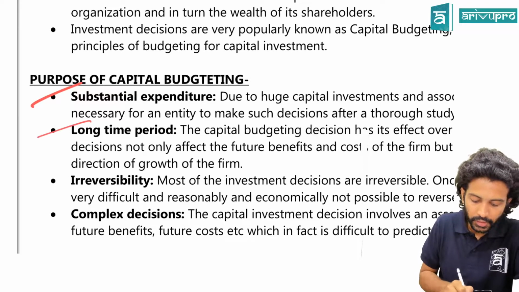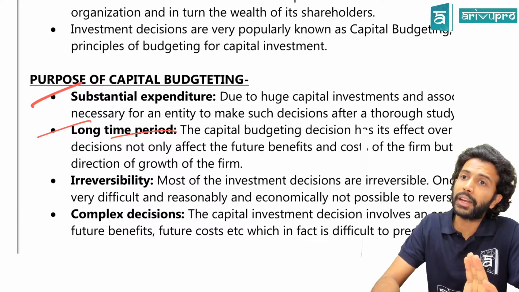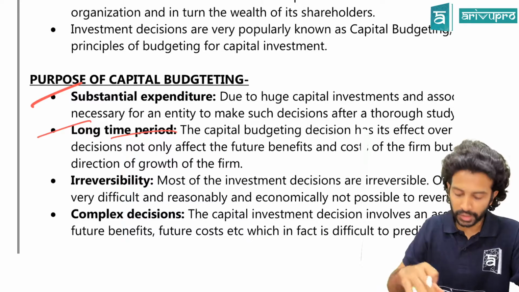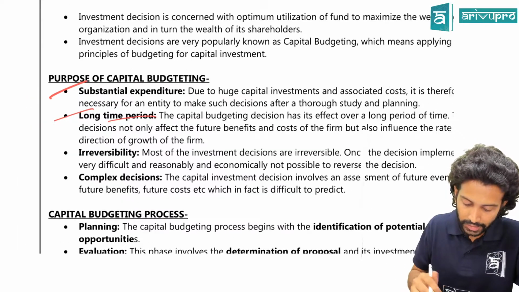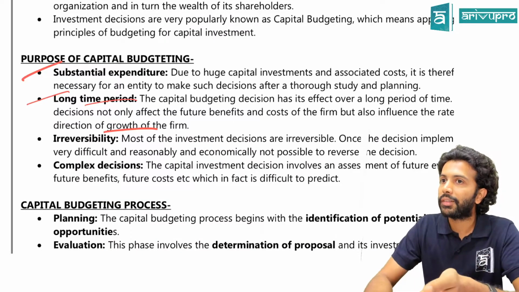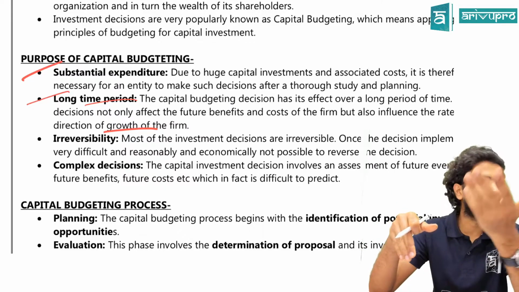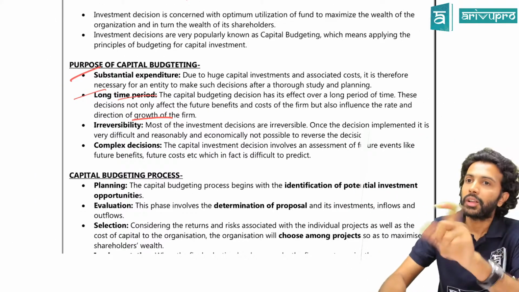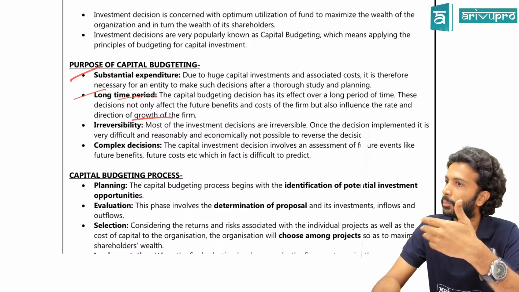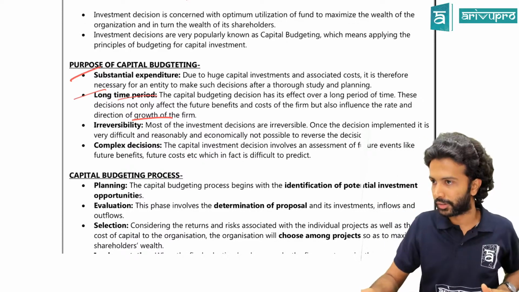Second one is, it's a long period of time. If you buy plant and machinery, some machineries last for 10 years, 15 years. And on the basis of this, it determines your growth direction. Basically this outlay will be involved for a long period of time. Hence you should be a little careful again, because once you invest, that determines the growth rate, because fixed assets will determine your production capacity. Production capacity influences your sales capacity and your growth eventually.